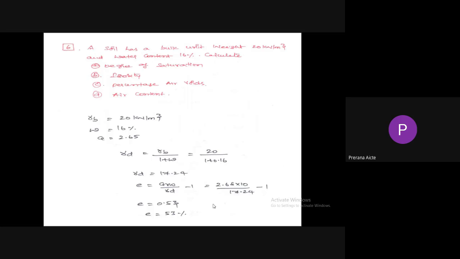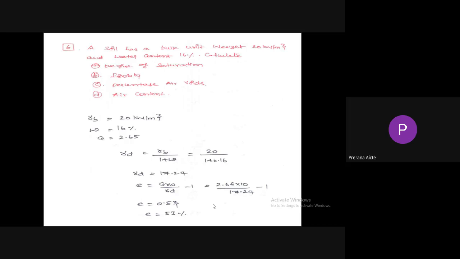So the next one: a soil has a bulk unit weight of 20 kilonewton per meter cube and water content 16%. We need to calculate degree of saturation, porosity, percentage air voids and air content. So gamma B equals 20 kilonewton per meter cube, water content 16% is given in the problem. Specific gravity G equals 2.65. Next, gamma D is equal to gamma B divided by 1 plus W. We know that W is known, and gamma B is also known. So gamma D equals 17.24 kilonewton per meter cube.